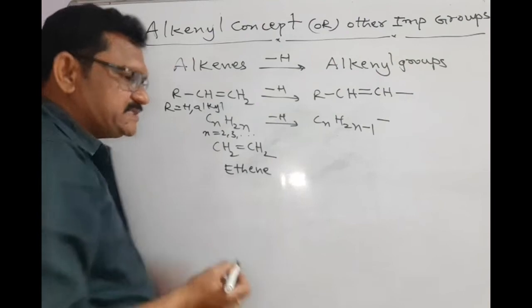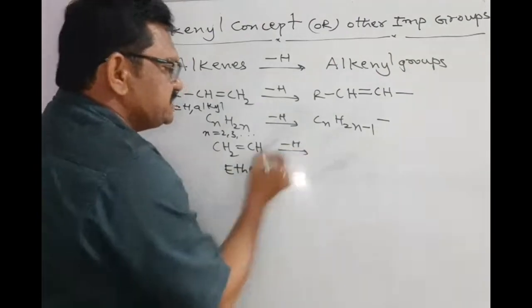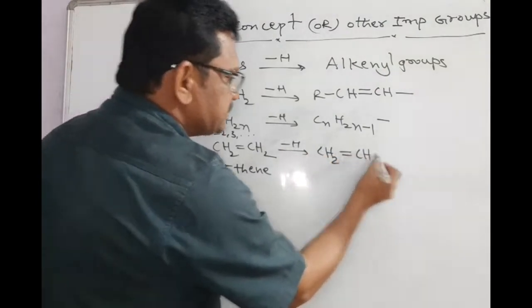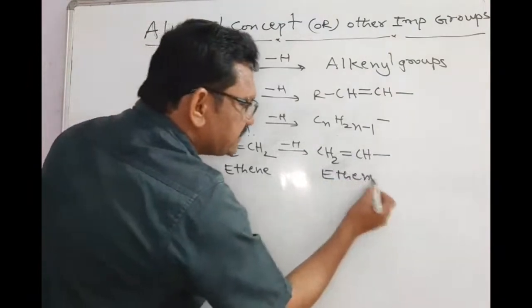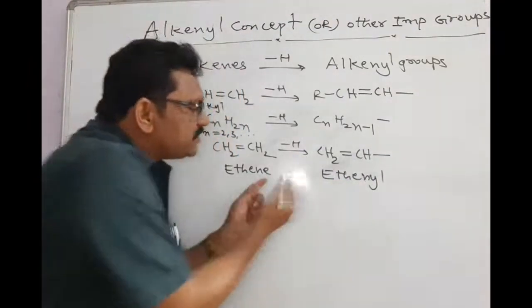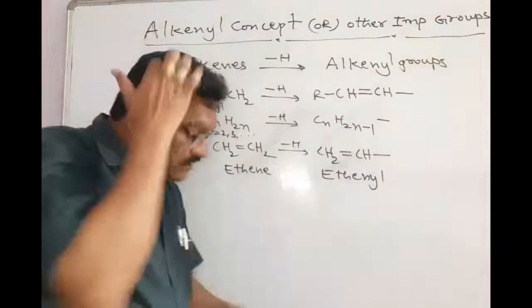The IUPAC name of this is ethene. Here one hydrogen is removed, so you are getting CH2=CH with a bond. This is called ethynyl. Just remove the E and incorporate YL. That means this is ethene, and you are getting the ethynyl group.